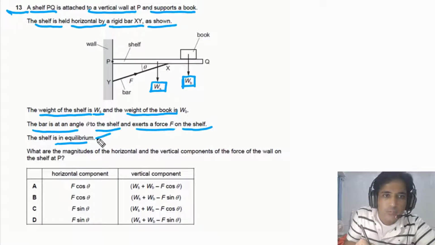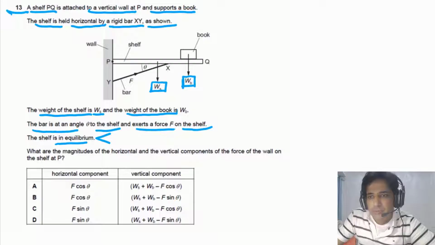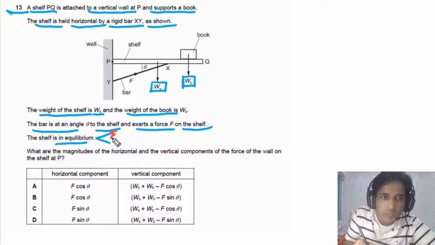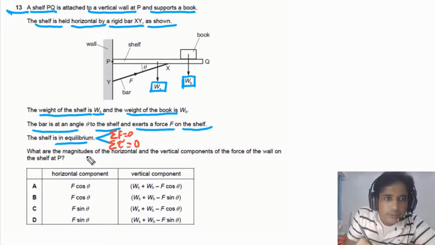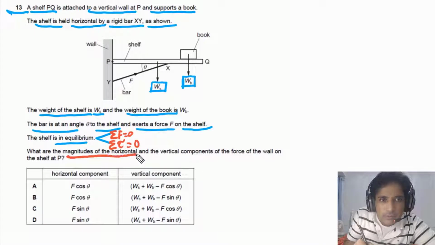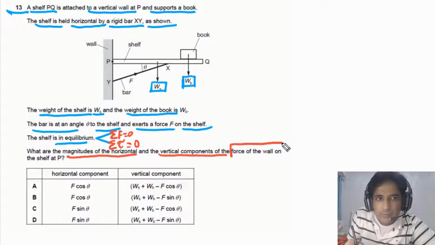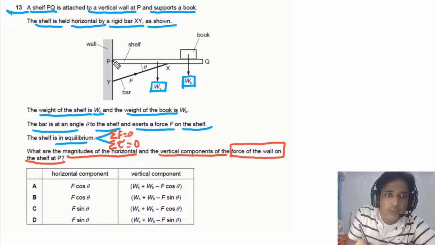So we need to understand what is meant by equilibrium. Equilibrium means that the sum of the forces acting on the shelf is equal to 0 and the sum of the torques acting on this shelf is also 0. So these are two basic conditions for equilibrium. Now for this question, we need to find the magnitudes of the horizontal and vertical components of the force of the wall on the shelf at P. This means we need to find the forces acting at this point. Force of the wall means force by this wall on this shelf. We have to find the components of that force.